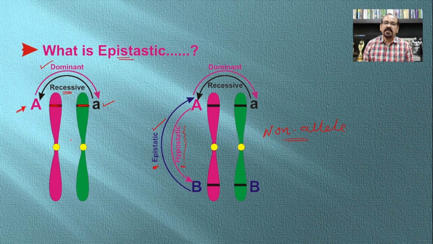But in recent years, both the genes are considered epistatic genes. So let's see the dominant epistasis.